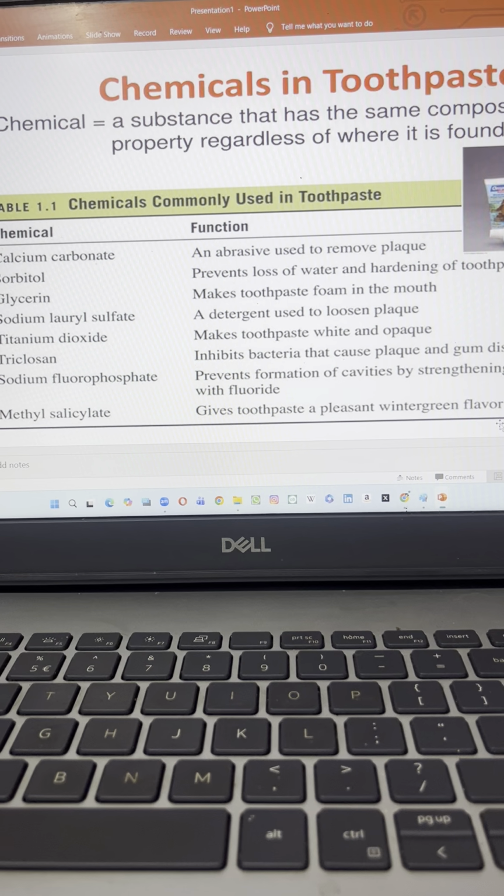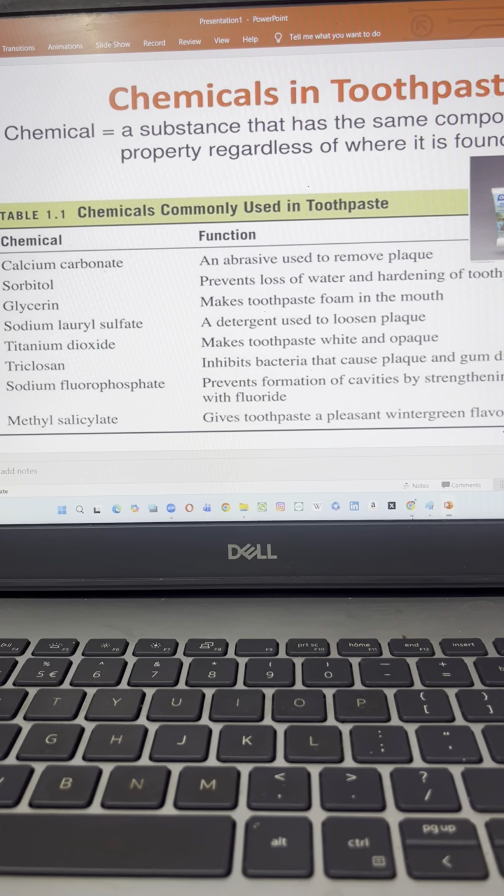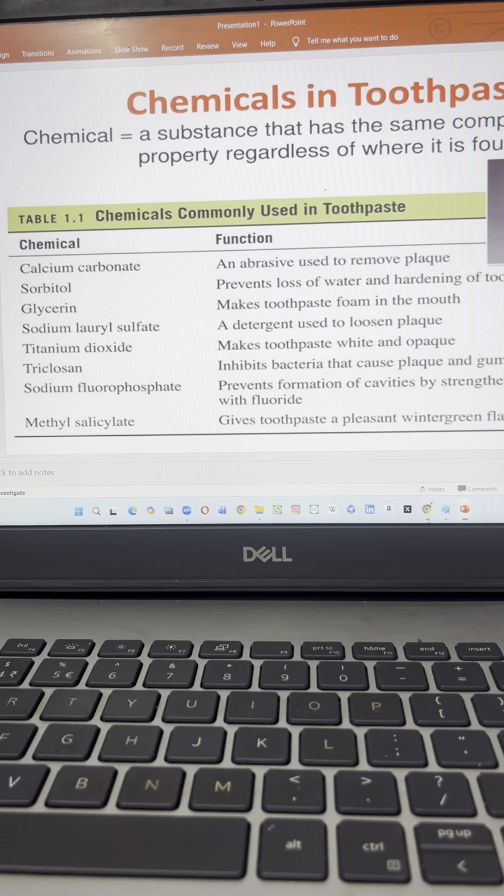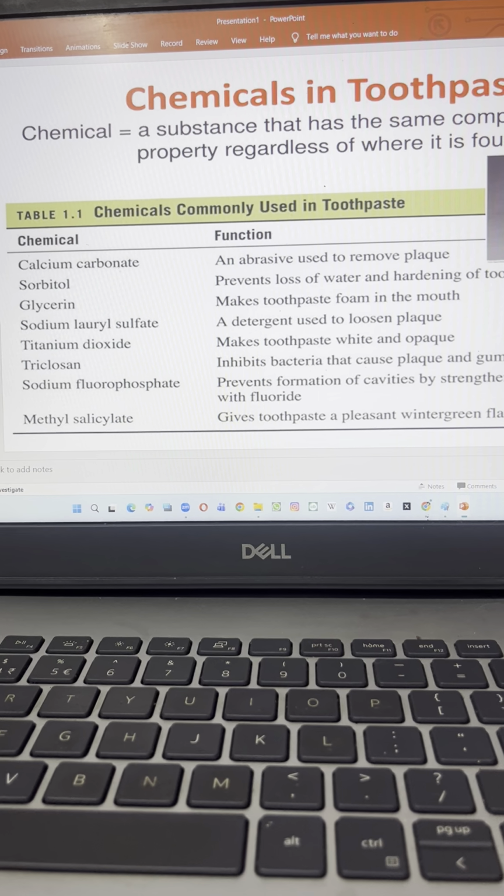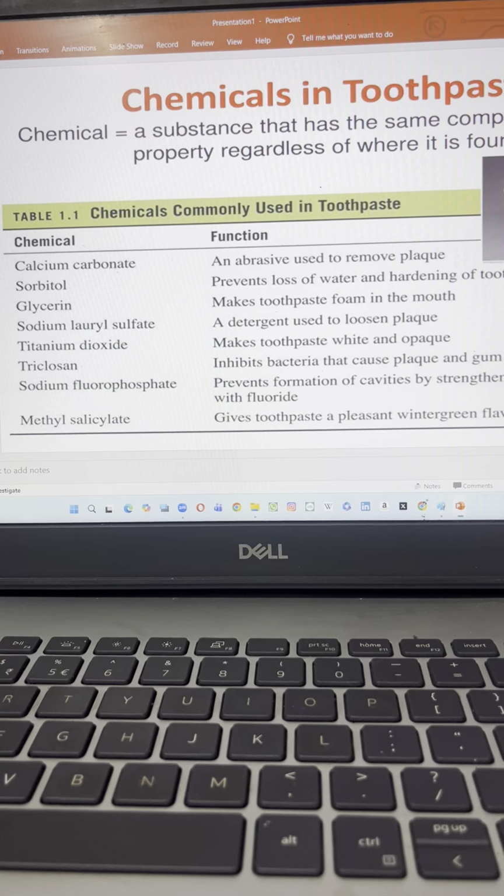Glycerin makes the toothpaste foam in the mouth. Whenever we are brushing, foam is generated due to the presence of glycerin. Bubbles will be generated, foam will originate.